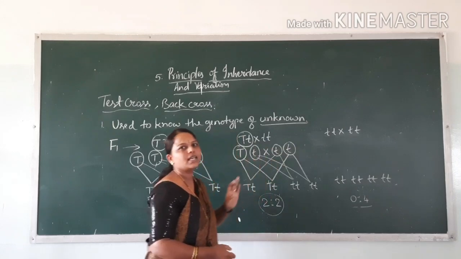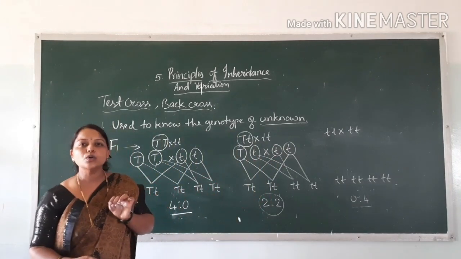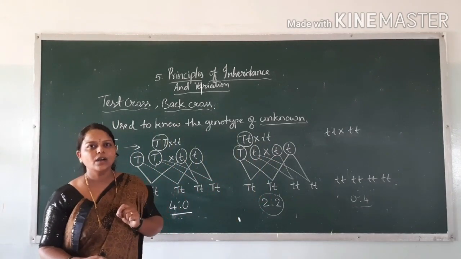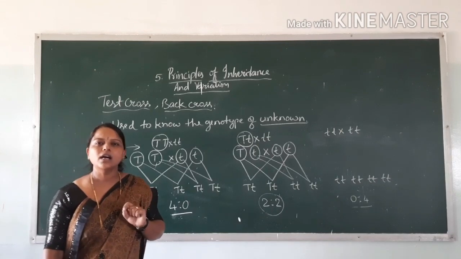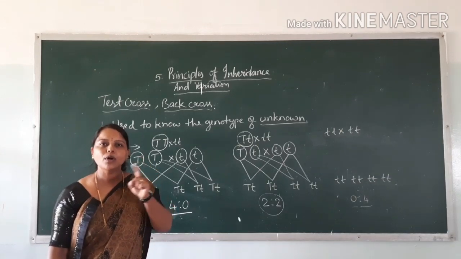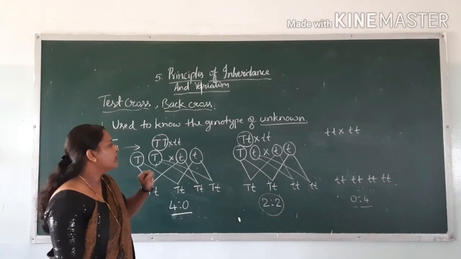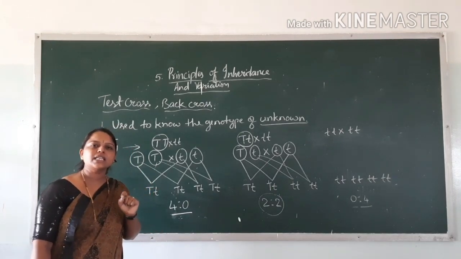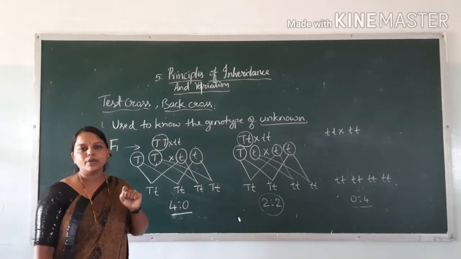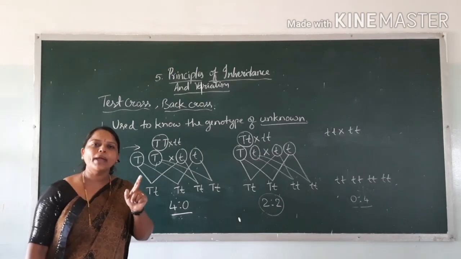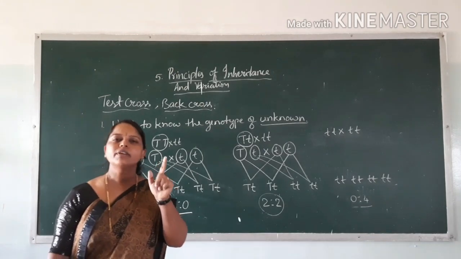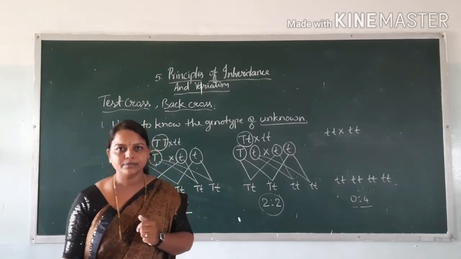Okay, so like this, test cross is used to find out the genotype of the unknown parent. See, for that what will we do in test cross? During test cross, the unknown parent will be crossed with its recessive parent.